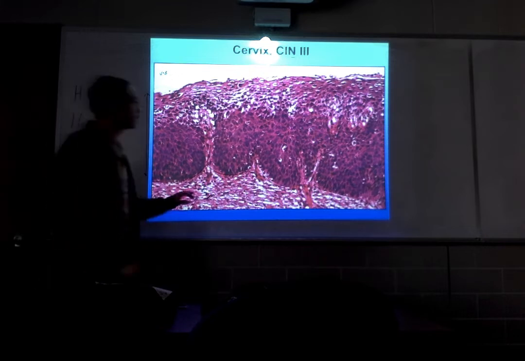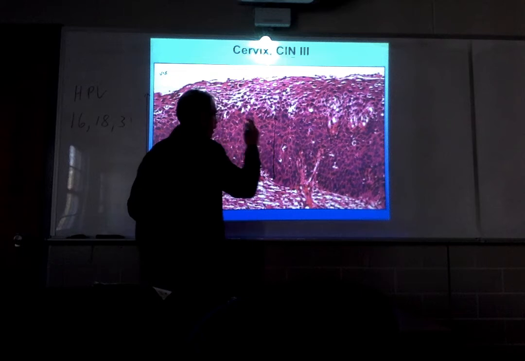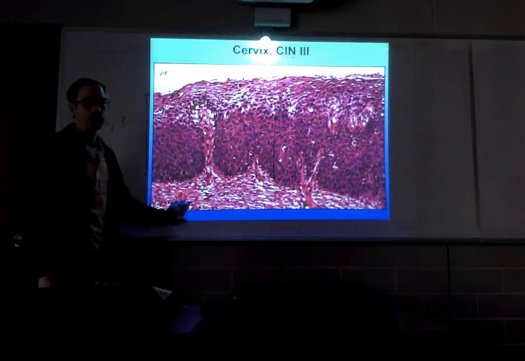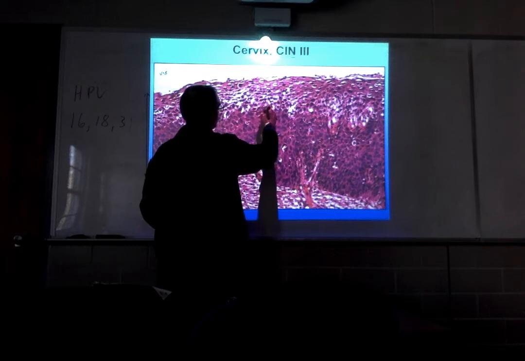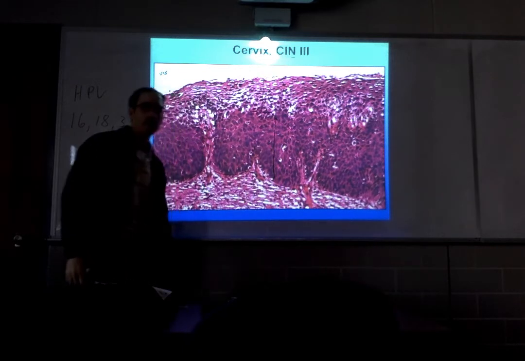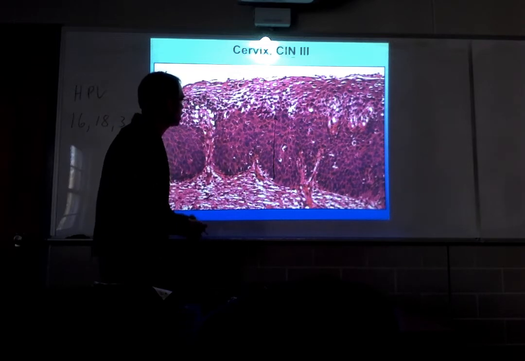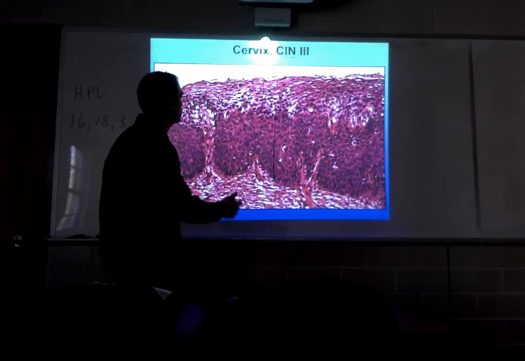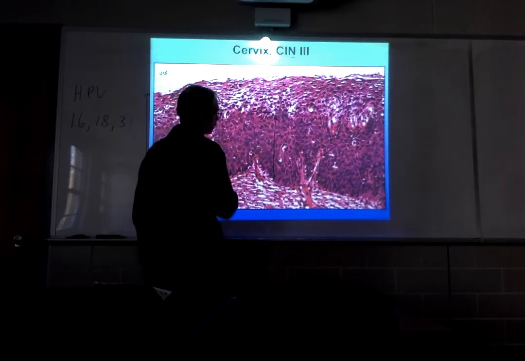But look what happens as the cells migrate up the epithelium. They're maintaining their immature cytomorphology. They don't mature until they get up maybe 2/3 of the way up the epithelium. Then, and only then, do you actually see some indication of maturity. The cells start to change their morphology such that the NC ratios begin to decline.